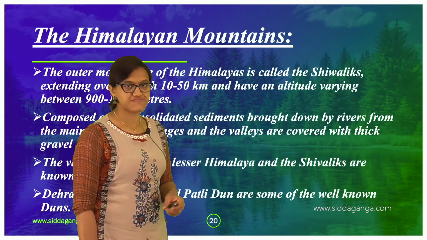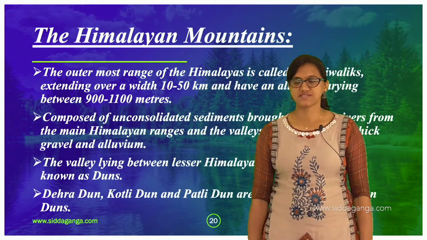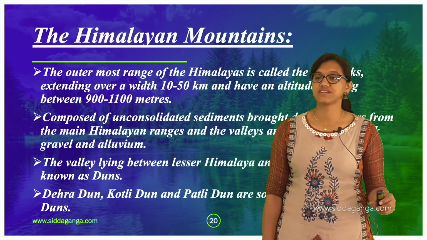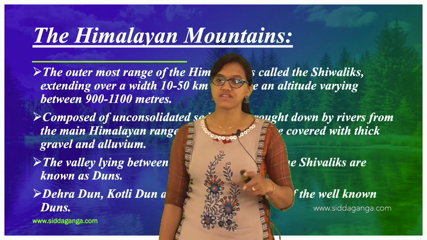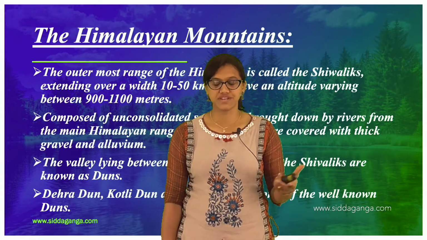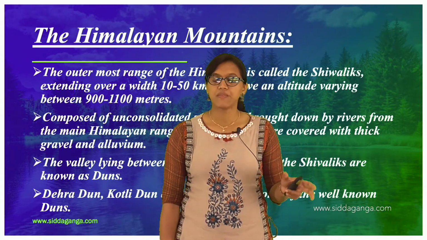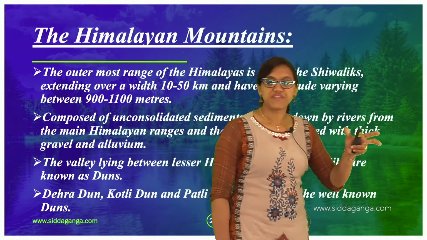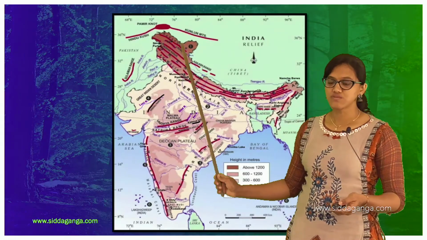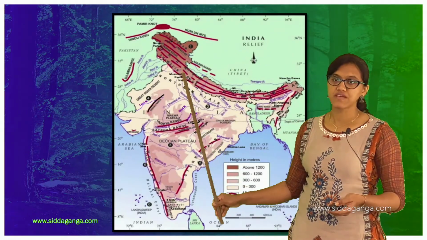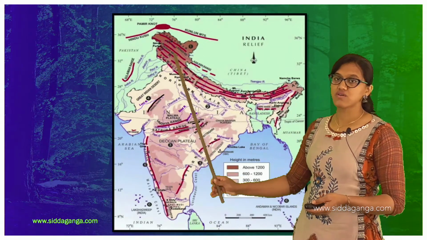The next one is the outermost range of the Himalayas, it is called the Shivaliks. It is extending with a width of 10 to 50 kilometers, and the altitude varies between 900 to 1100 meters. So the Shivalik range is also an excellent one. If you go to this one, the outermost range, you can check here. That one is Shivalik, the outermost.